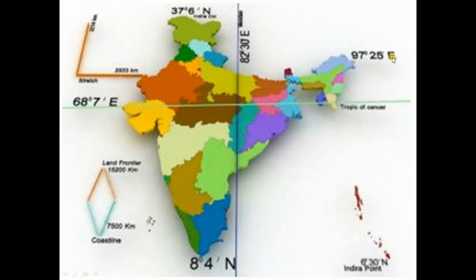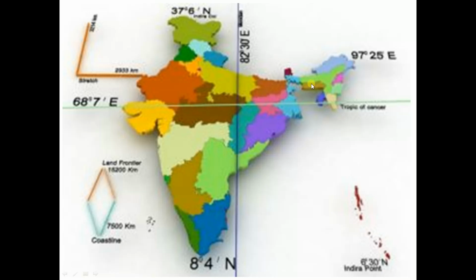So there is no confusion, because according to the map, according to the student, this is east, west, north and south. But remember, student, first of all I discussed the location of India. India lies at the northern part of the equator.